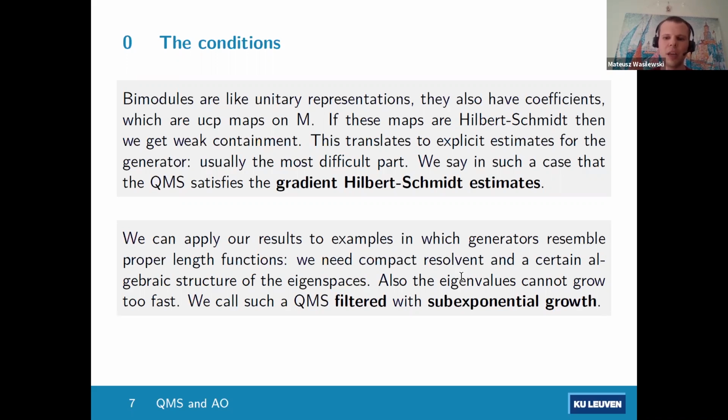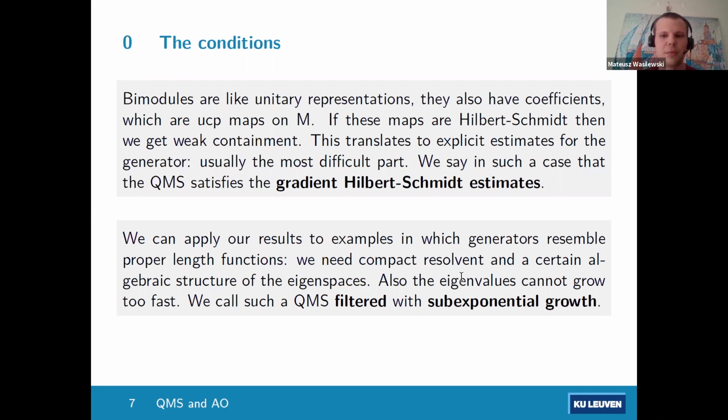And what is more, the eigenvalues should not grow too fast. In this length picture, the eigenvalues just grow linearly, so it would just be the length. In general, we want sub-exponential growth. And in such a case, we call the quantum Markov semigroup filtered with sub-exponential growth.